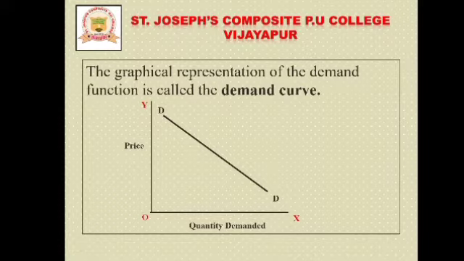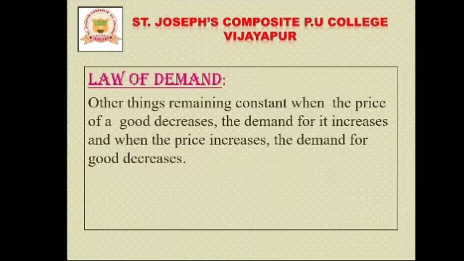And also remember, the demand curve always slopes downwards from left to right, and here we can see there is an inverse relationship between the price and the demand. For that reason, the demand curve always slopes downwards. So up to this, we learned the demand function and demand theory. Now we'll move on to the law of demand.